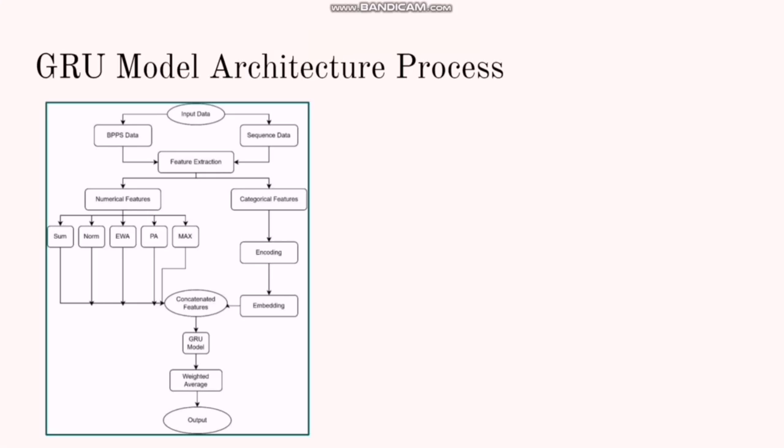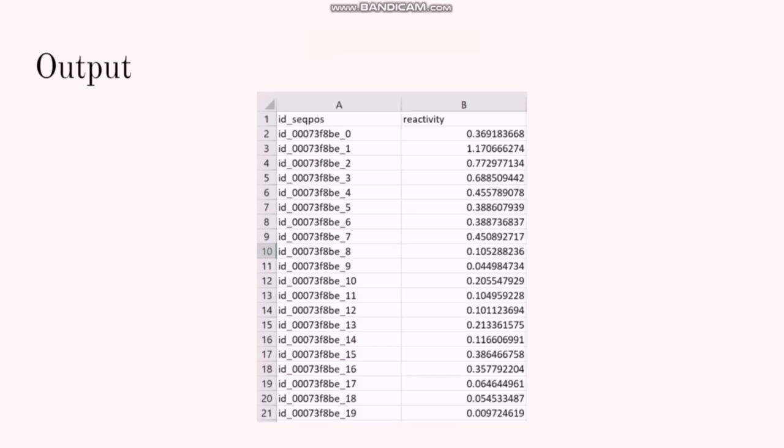This shows the GRU model architecture process. We will have the input data, and since the input data cannot be used directly by the GRU model, we need to do feature extraction. So after we generate some useful information for the GRU model by feature extraction, the GRU model will use the information to produce the output, which is the reactivity value of each sequence for each single base. This is the output that is generated by the GRU model, where each sequence has each base, and then the